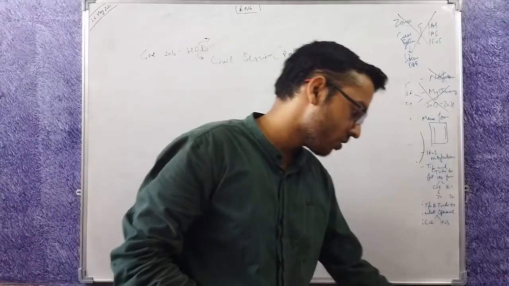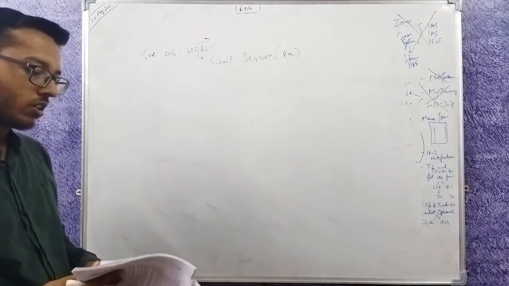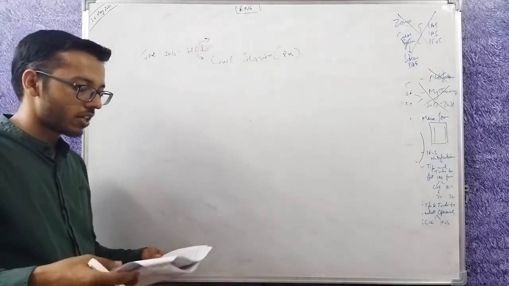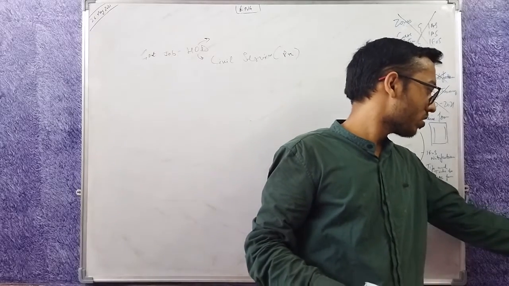Let's move forward. I told you that in prelims there are two papers, GS and CSAT, and in CSAT you need 67 marks.